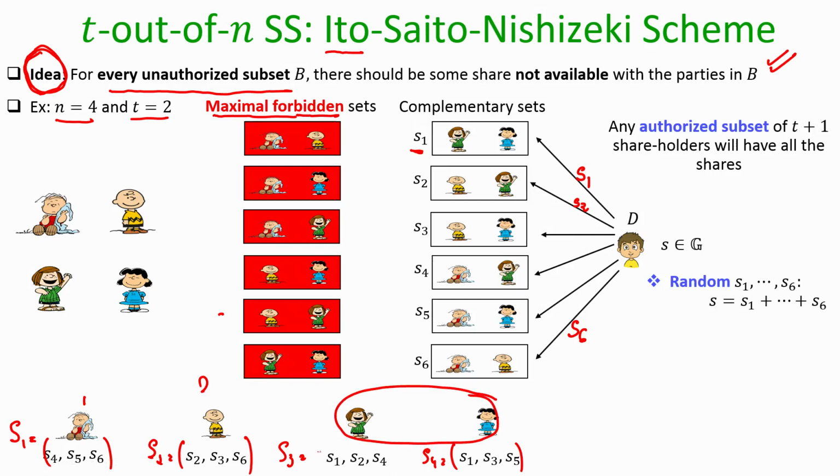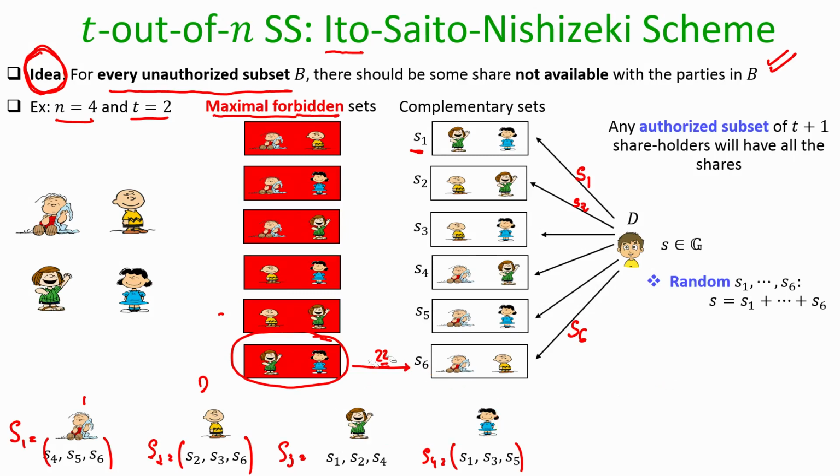Now you might be saying that parties 3 and 4 have too much information, they have S1, S2, S4, S1, S3, S5. Will they learn anything about the secret? The point here is that parties 3 and 4 constitute this candidate forbidden set, and with respect to it there is some missing information, namely S6, which is not available with both P3 as well as P4. S6 could have been any value from the group, and hence any value from the secret space which the dealer could have shared.